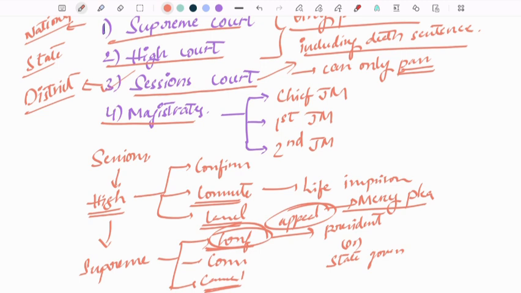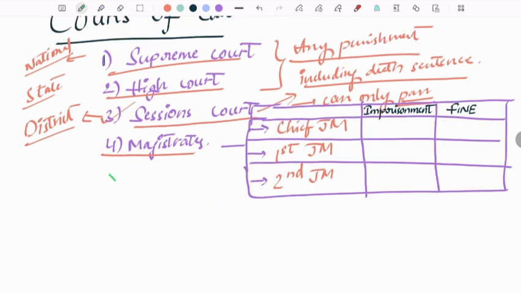And coming to the powers of the Magistrate Court, the Magistrate Court can give only imprisonment and fine. It cannot give any other punishment more than this, and it cannot even pass the death sentence. We will see how much imprisonment and how much fine it can pass. Second class judicial magistrate can give imprisonment up to 1 year, first class judicial magistrate up to 3 years, and chief judicial magistrate up to 7 years. Coming to fine, second class can give up to rupees 10,000, first class up to rupees 50,000, and chief judicial magistrate can give unlimited. It's the judge's decision how much fine should be imposed on the person.